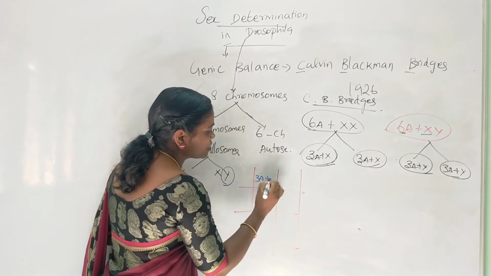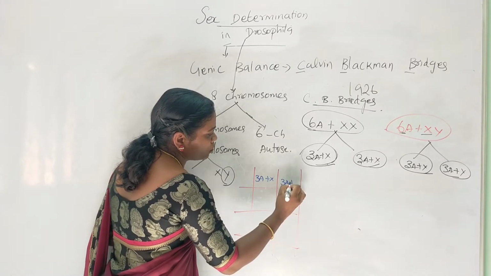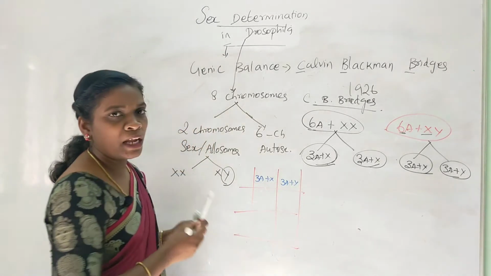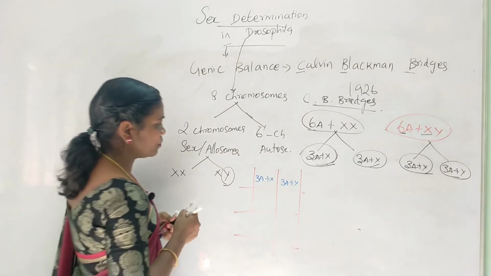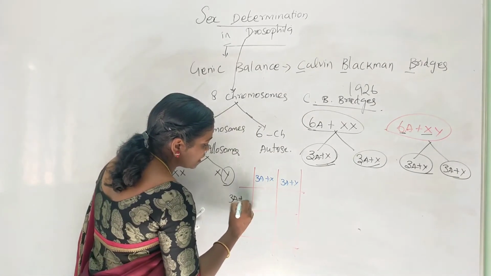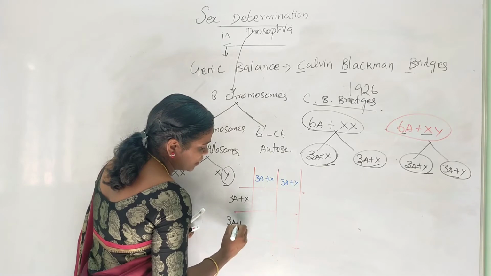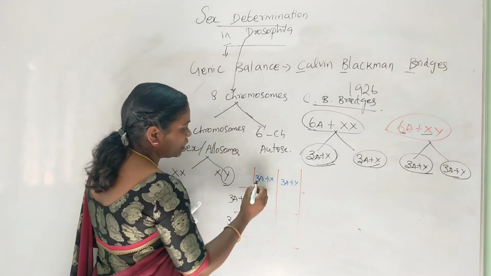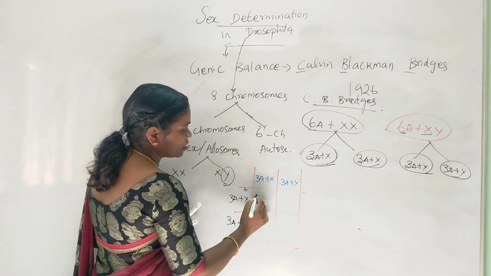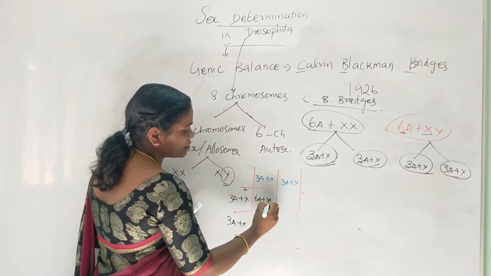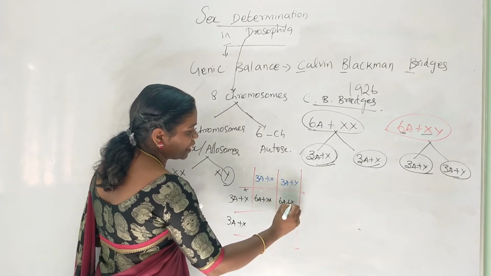Three autosomes plus X chromosome, three autosomes plus Y chromosome. I am writing the male on that side, and now it is female: three autosomes plus X chromosome, three autosomes plus X chromosome. So here when you combine these two, it is 6 autosomes plus XX. Here 6 autosomes plus XY.